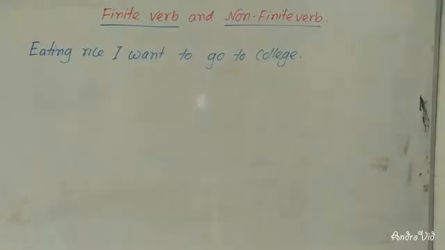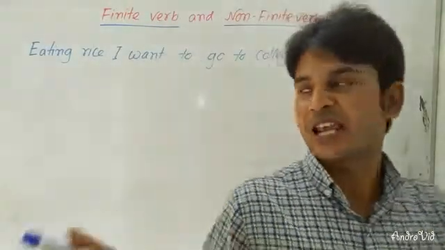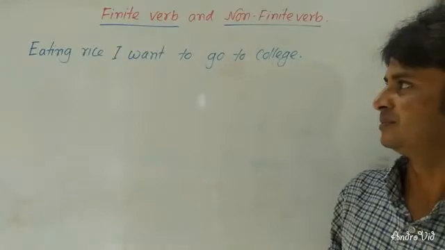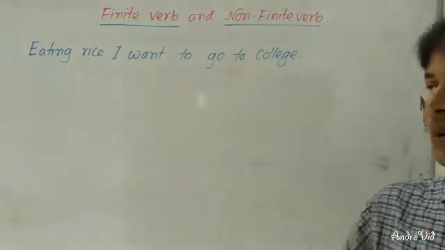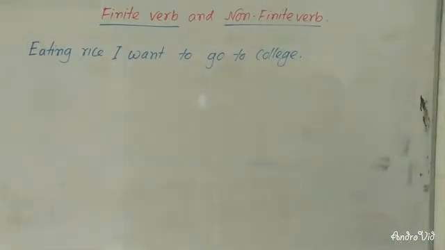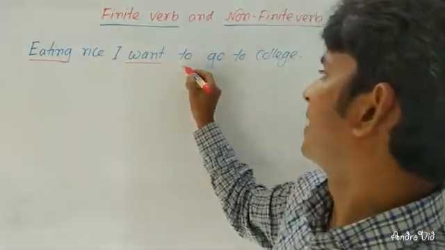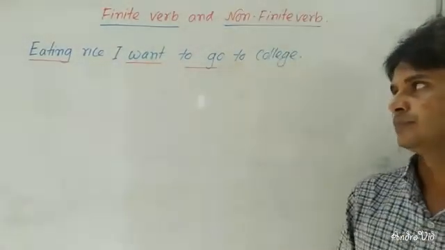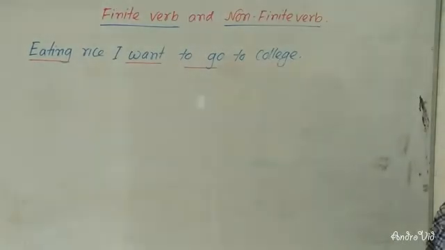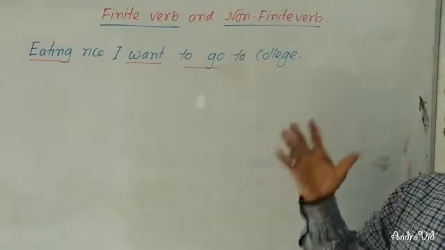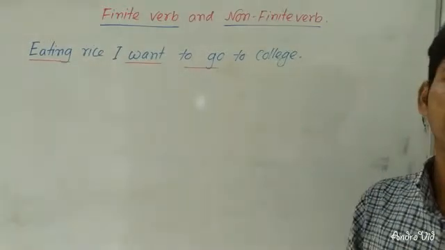Dear learners, here you can see a sentence: Eating rice, I want to go to college. In this sentence, how many verbs can you see? You can see three verbs. One is eating, another is want, another is to go. Dear learners, these three verbs are not all finite verbs.